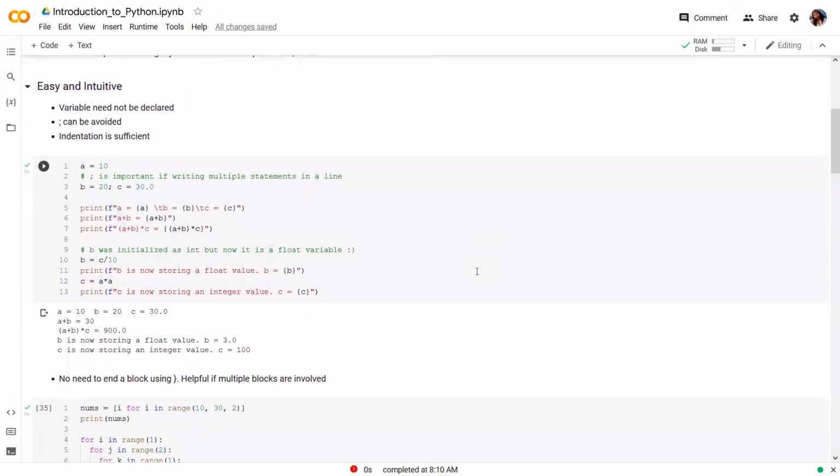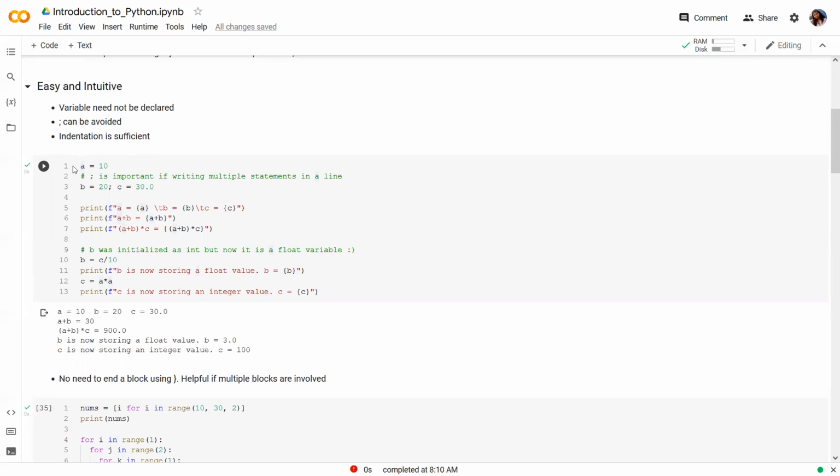Python helps to develop code in a much easier fashion because it removes certain conditions. For example, a variable need not be declared before using it in the program. Each statement in a program need not end with a semicolon. And to mark the nesting of different blocks, we can use indentation.